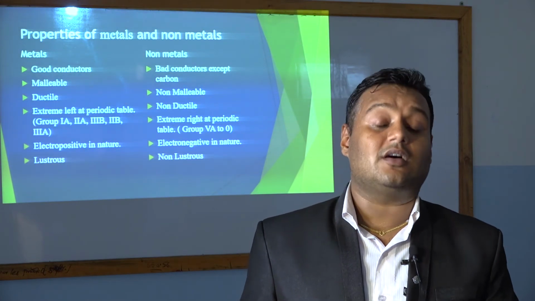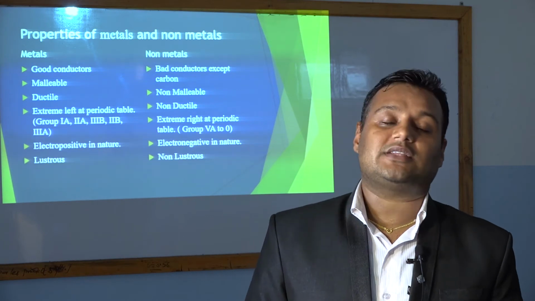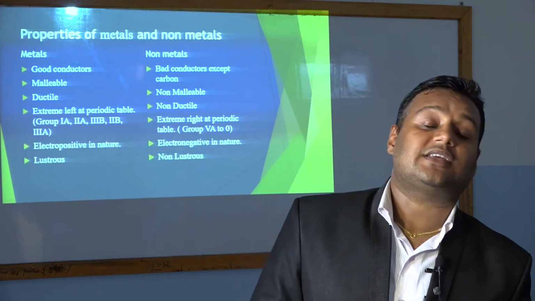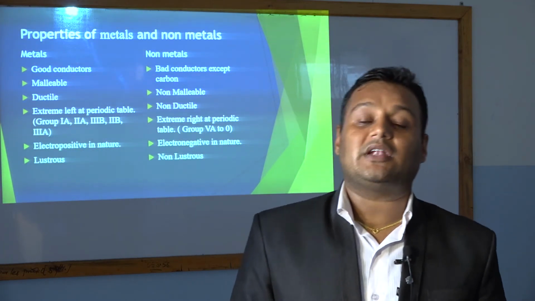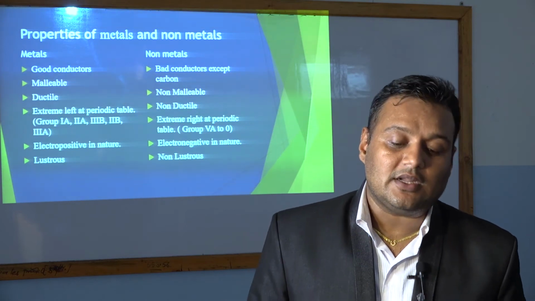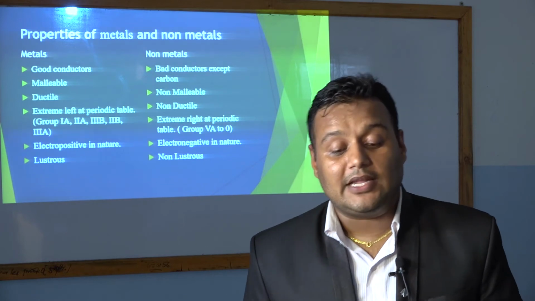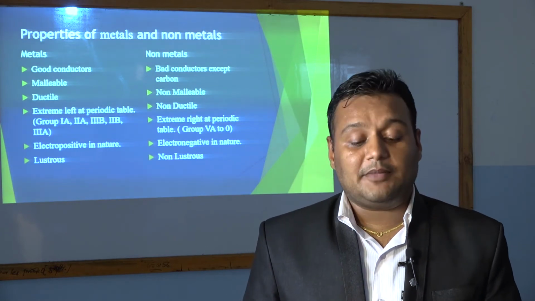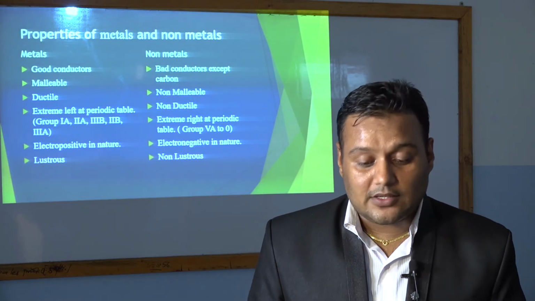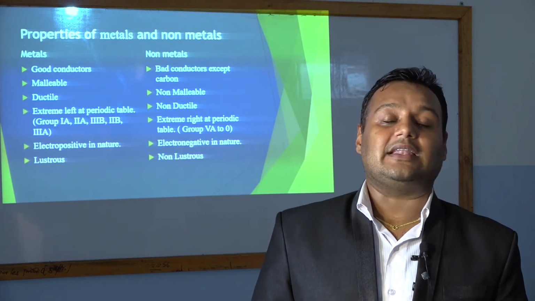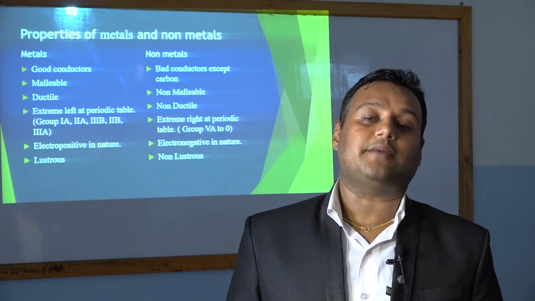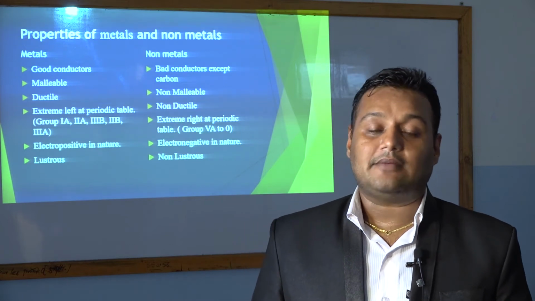So let's recall the properties of metal again. Metals are good conductors of electricity. Metals are good conductors of heat. Metals are malleable in nature. Metals are ductile. Metals are kept at the extreme left of the periodic table. Metals are electropositive in nature, and metals are shiny in nature. They glow during daytime or even in the night time also.